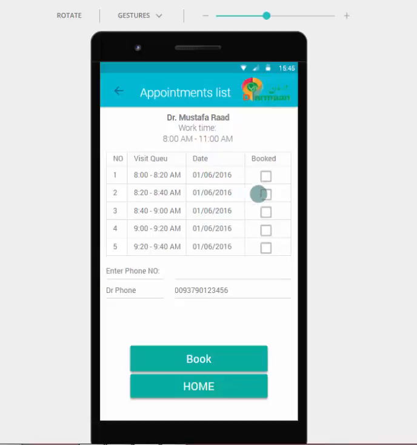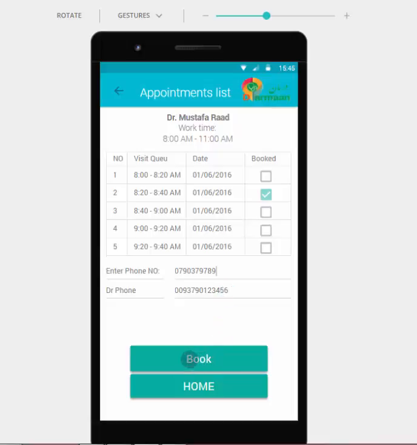And here is the date, and I check it. Here is my phone number, I enter my phone number. Then here is the doctor's phone number, which is not editable, we cannot change it.